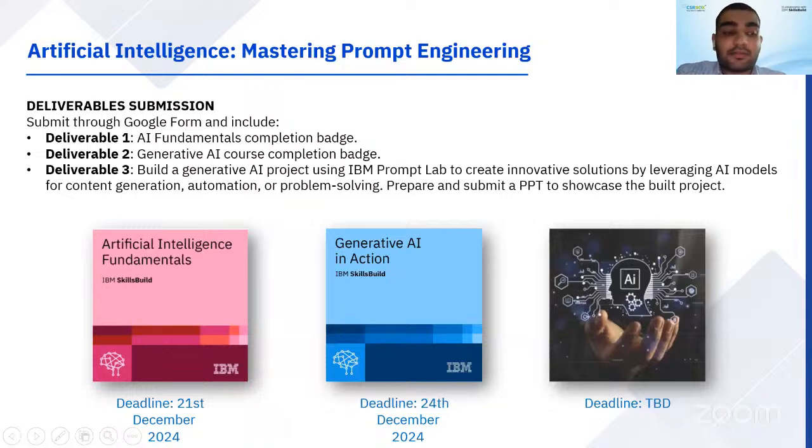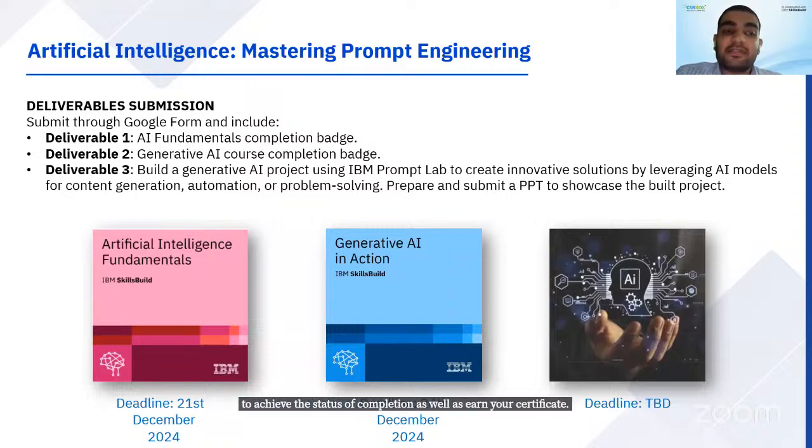So before we start the generative AI masterclass, let's learn about the deliverables that you need to complete to achieve the status of completion as well as earn your certificate. First and foremost, the deliverable is the Artificial Intelligence Fundamentals Completion Badge. You need to go on the IBM SkillsBuild platform and complete the course called Artificial Intelligence Fundamentals.